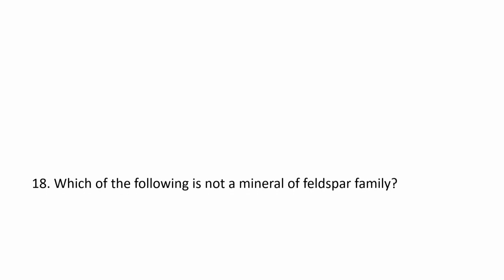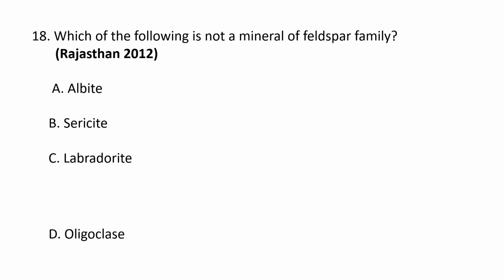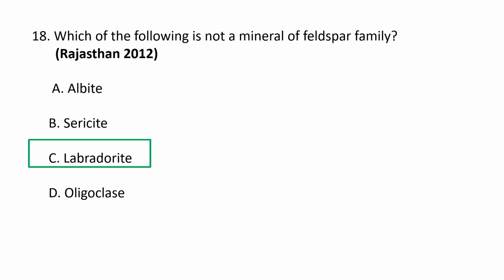Next question. Which of the following is not a mineral of the feldspar family? A. Albite, B. Sericite, C. Labradorite, and D. Oligoclase. So the correct option is B, sericite, whereas albite, labradorite, and oligoclase all belong to the feldspar family, but sericite is a mica. So this is not a mineral of the feldspar family. So B is the correct option.